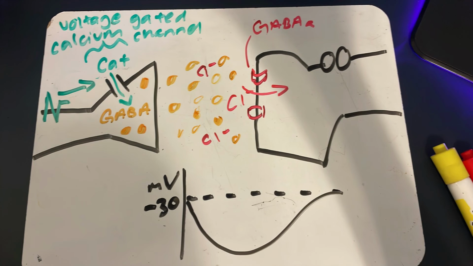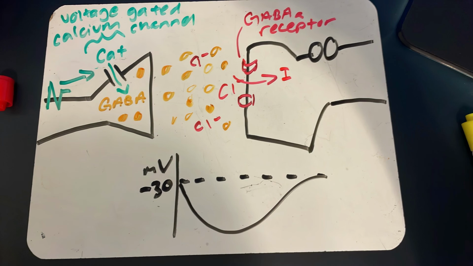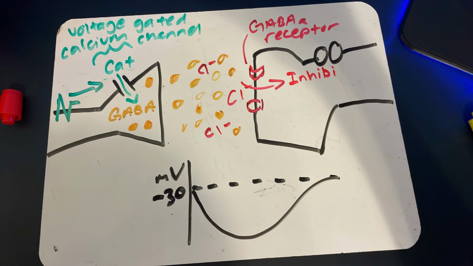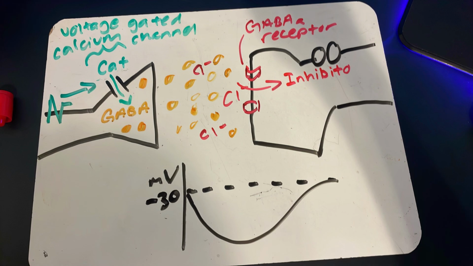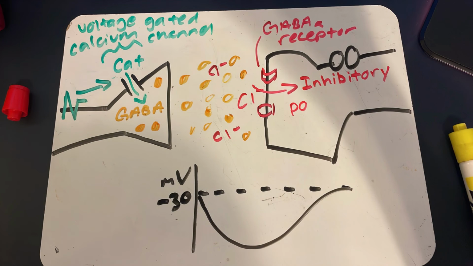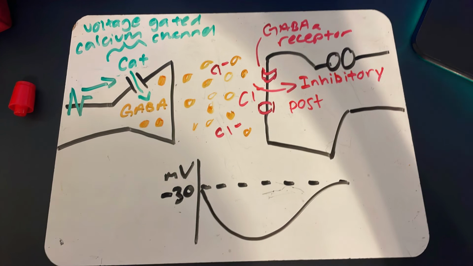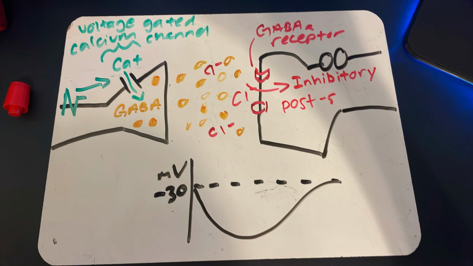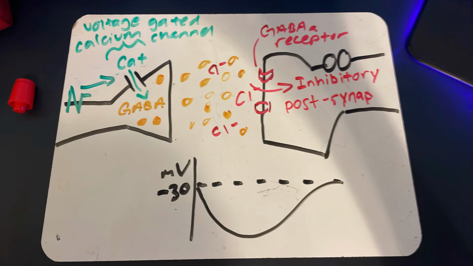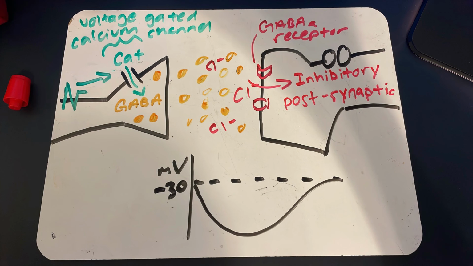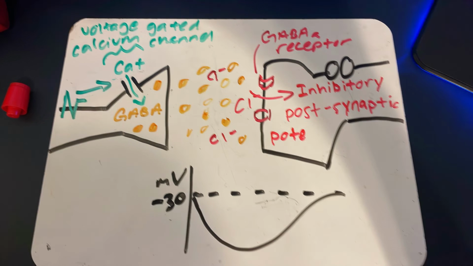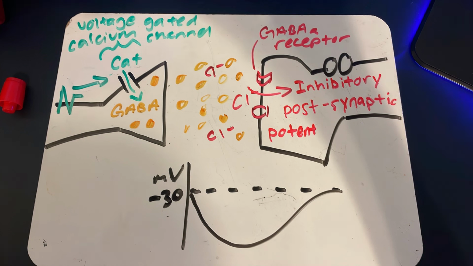This is a presynaptic neuron as well as a postsynaptic neuron, and an action potential comes down the cell. We also have a voltage-gated calcium channel. This allows calcium to come inside and cause fusion of the vesicles, which contain GABA. From the presynaptic neuron, the GABA traverses across the synaptic cleft and binds to a receptor on the postsynaptic membrane. The chloride ions then come into the postsynaptic neuron, causing an inhibitory postsynaptic potential.